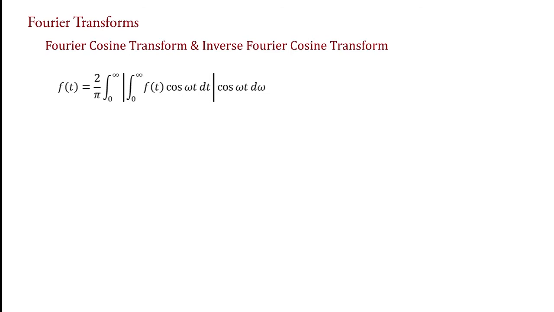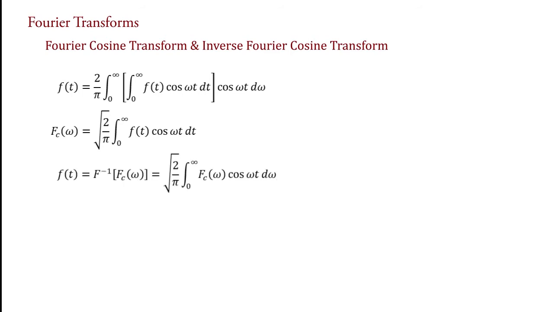This equation is written in two equations, like F c of omega equal to square root 2 upon pi integral 0 to infinity f of t cos omega t dt, and f of t equal to F inverse of F c of omega equal to square root 2 upon pi integral 0 to infinity F c of omega cos omega t d omega, where c indicates the cosine transform formula.